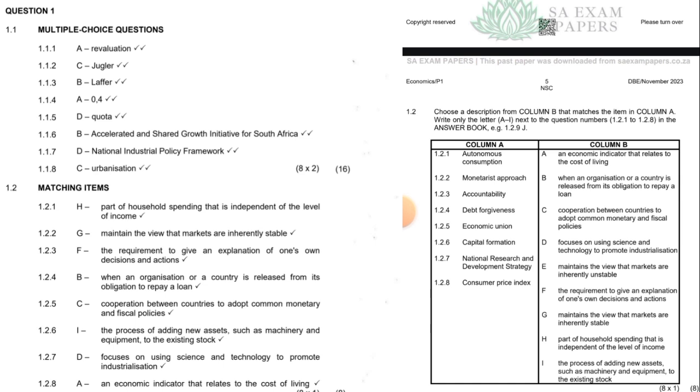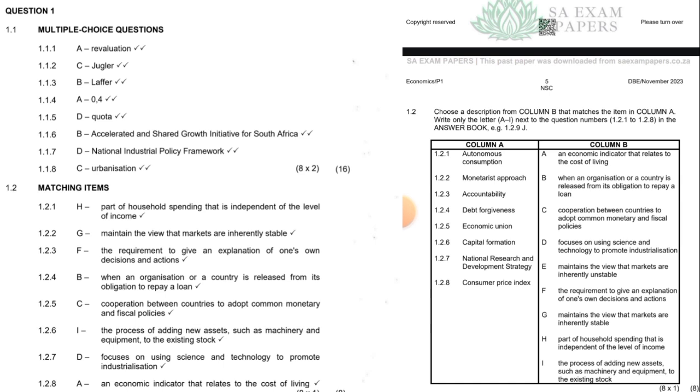1.2.5, which is economic union. C. Cooperation between countries to adopt common monetary and fiscal policies. 1.2.6, which is capital formation, not information, capital formation. It's I, the process of adding new assets such as machinery and equipment to the existing stock. 1.2.7, this one is the national research and development strategy. This one is D, focuses on using science and technology to promote industrialization.